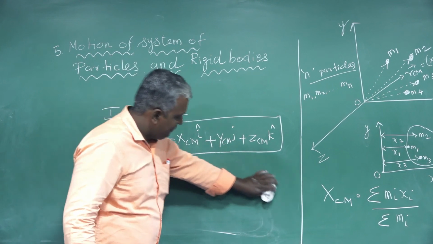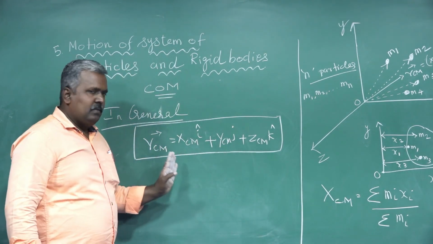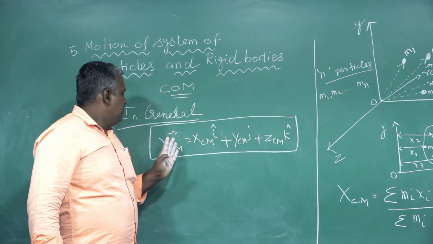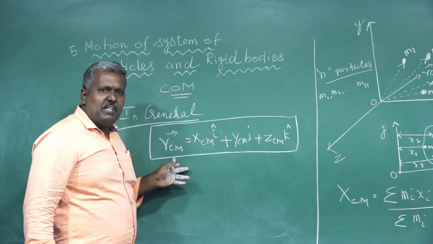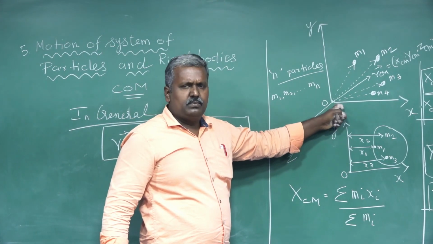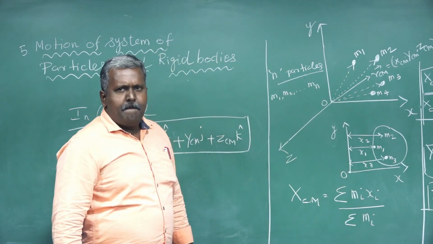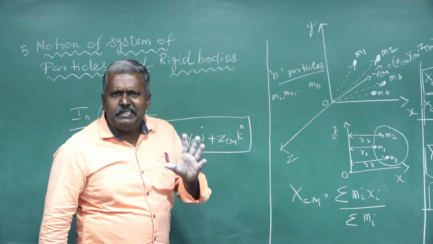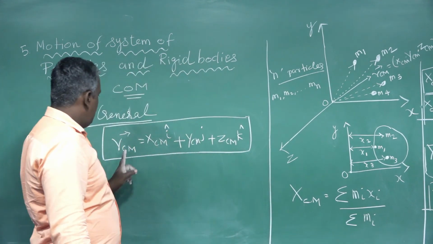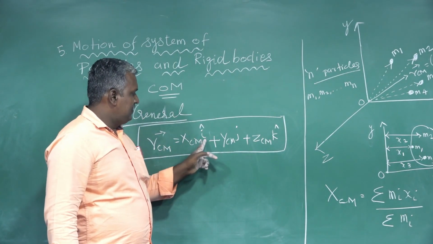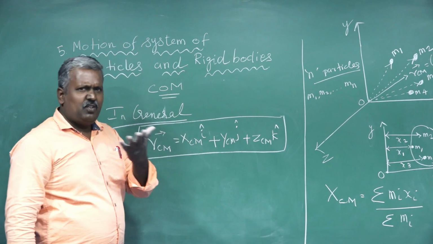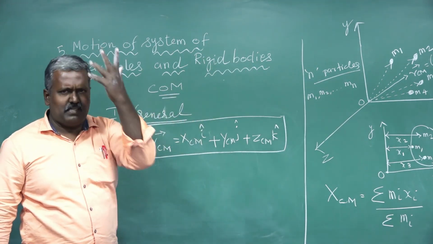What is this? R_CM vector means the position vector of the center of mass of this system, with 3 coordinates. i, j, k you know very well, are the unit vectors along the X, Y, Z axes.